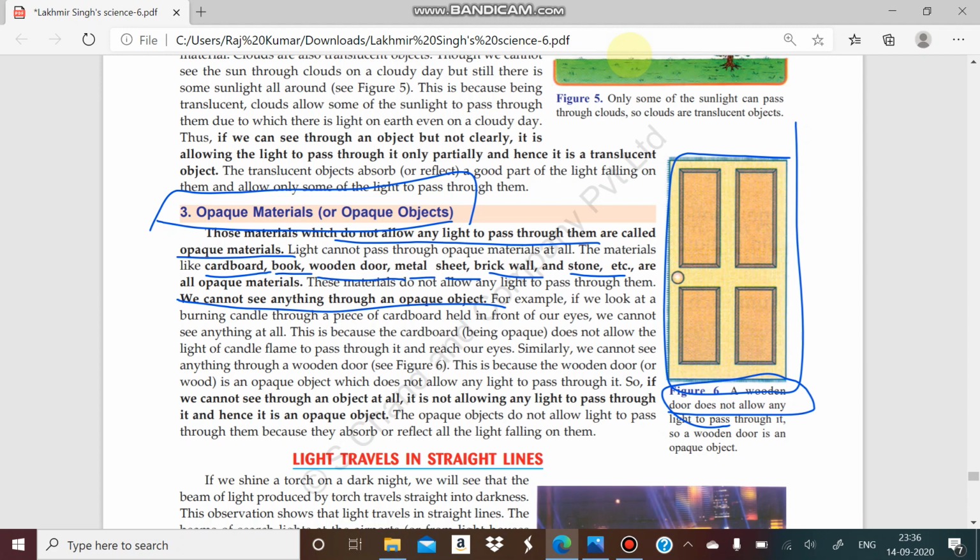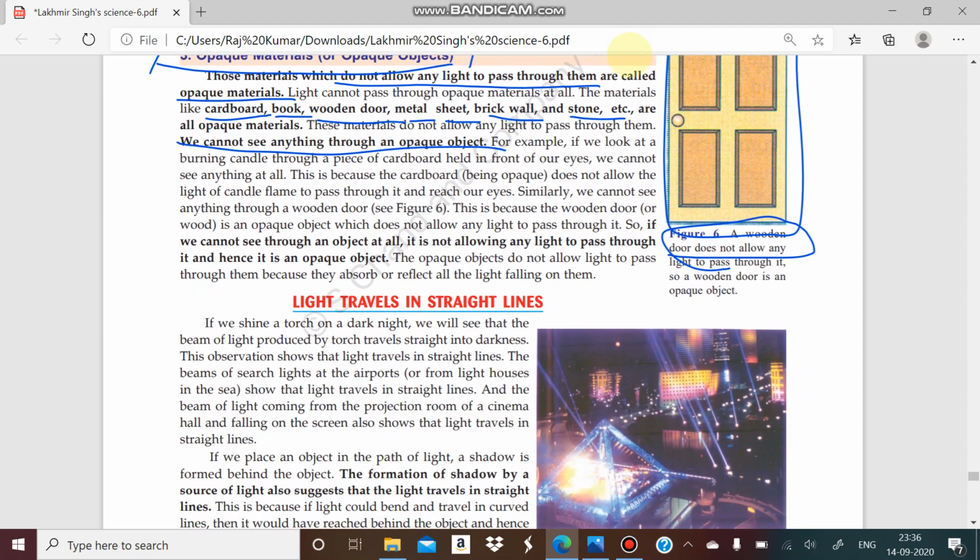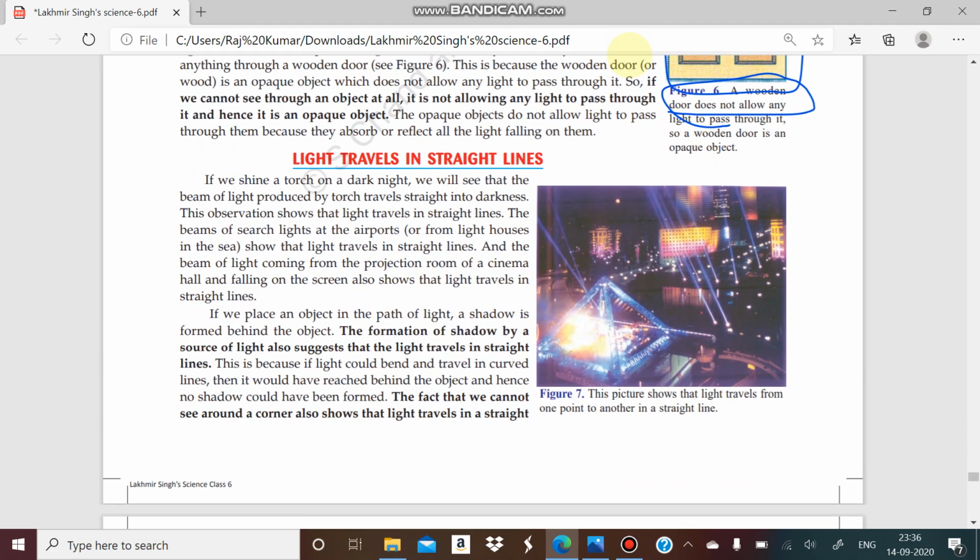If we were able to see behind this door, then we could say it is transparent. But if we see partially behind this door, then we can say it is translucent. So generally, objects like wood, metals, stones, sheets, and walls are opaque materials. I think it's clear to you.